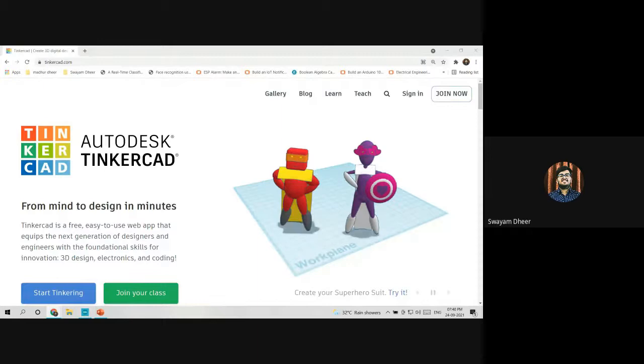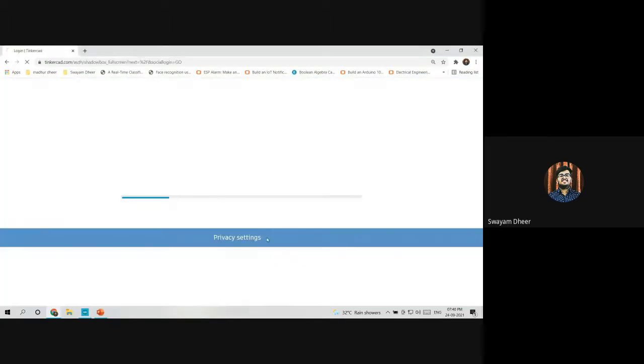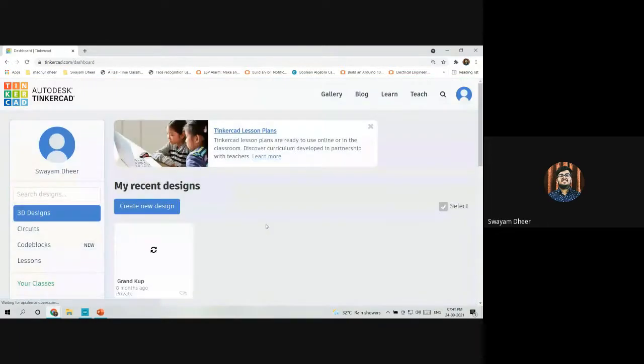I request everyone to please open this website and sign in using your Google account. You can see how I'm doing it here. I'll click on sign in, then sign in with Google. So this is the basic layout of Autodesk Tinkercad.